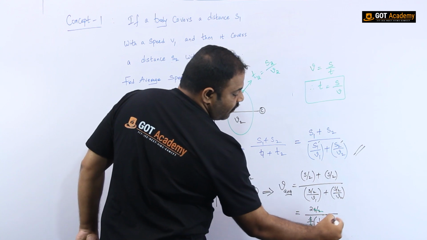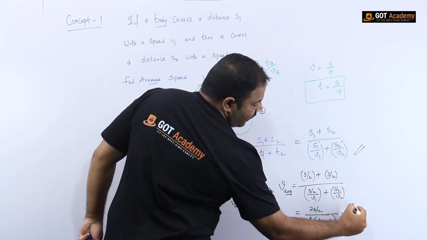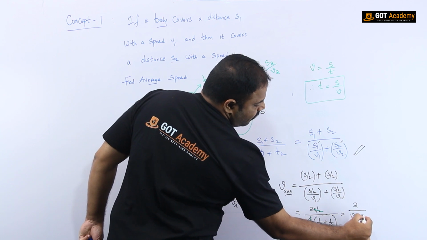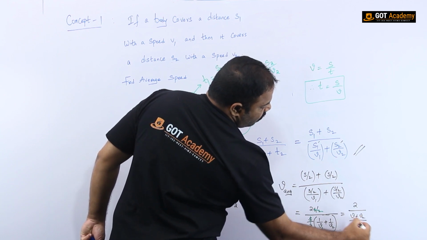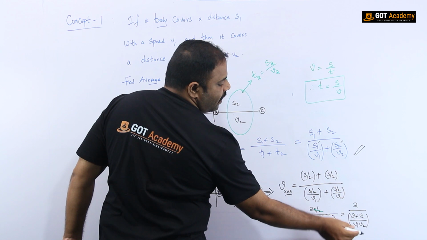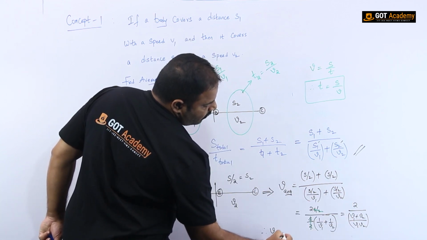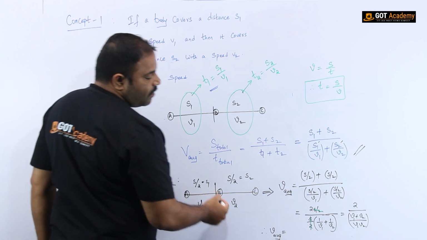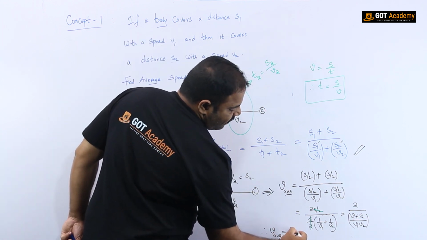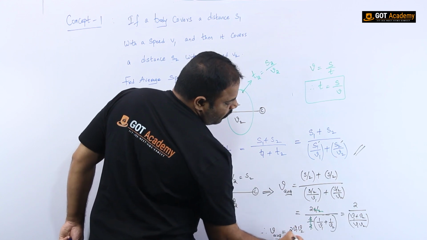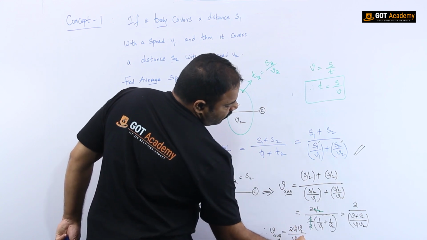Taking the LCM, we will get V1 plus V2 by V1 into V2. The denominator part has to come up. So the final answer for this particular concept is average speed is equal to 2V1V2 by V1 plus V2.